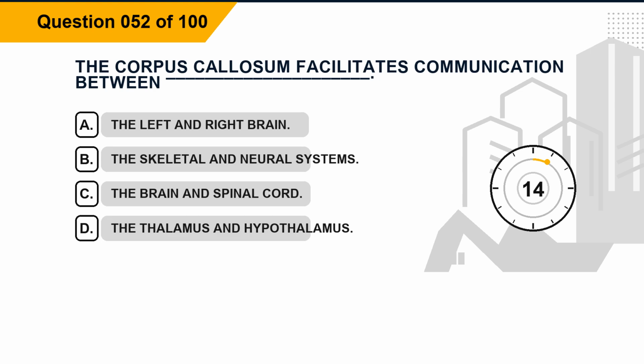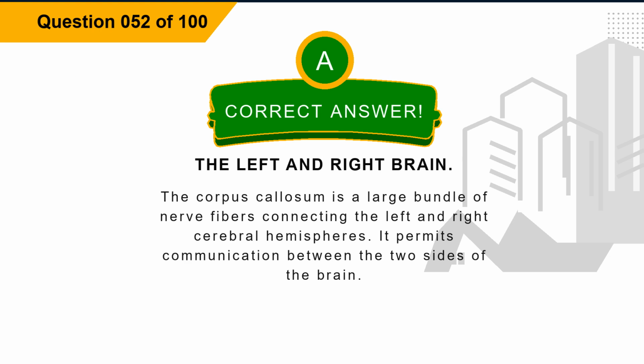Question 52. The corpus callosum facilitates communication between blank. Option A, the left and right brain. Option B, the skeletal and neural systems. Option C, the brain and spinal cord. Option D, the thalamus and hypothalamus. The correct answer is option A, the left and right brain. Explanation: the corpus callosum is a large bundle of nerve fibers connecting the left and right cerebral hemispheres. It permits communication between the two sides of the brain.